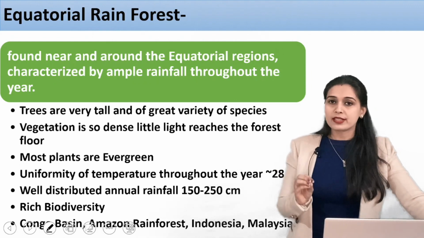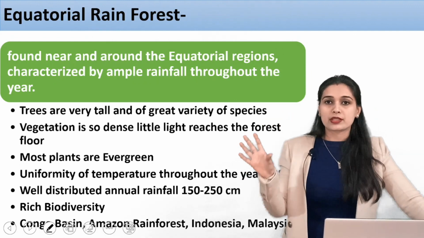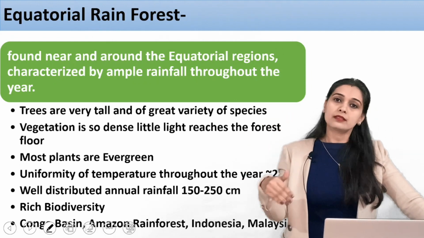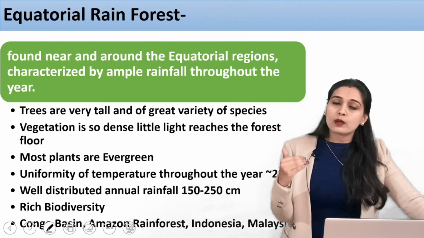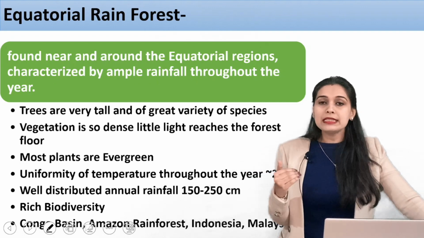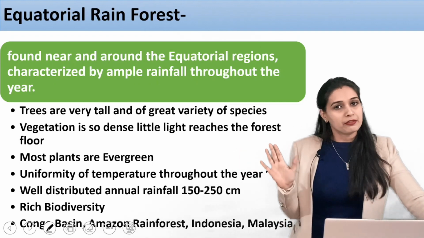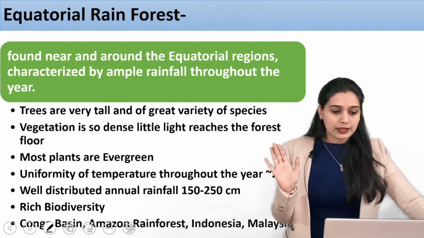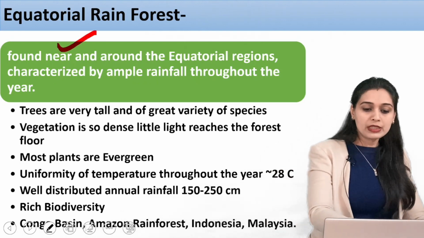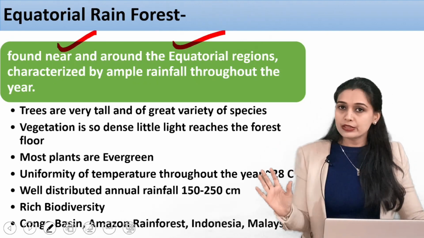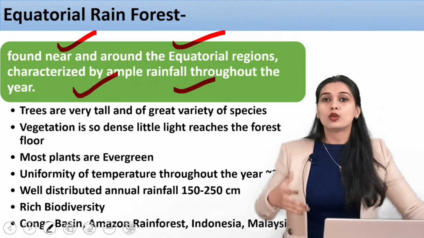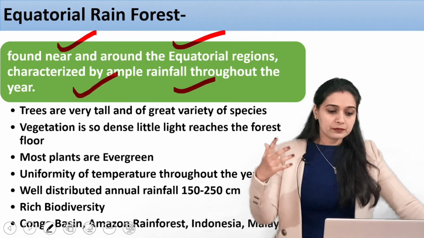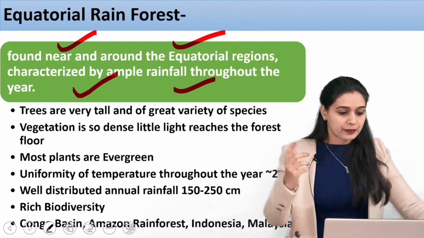The name suggests it: equatorial means it is present near the equator, and also it is a rainforest. That means there is an ample amount of rainfall in that region. So it is found near and around equatorial regions, characterized by ample rainfall throughout the year.